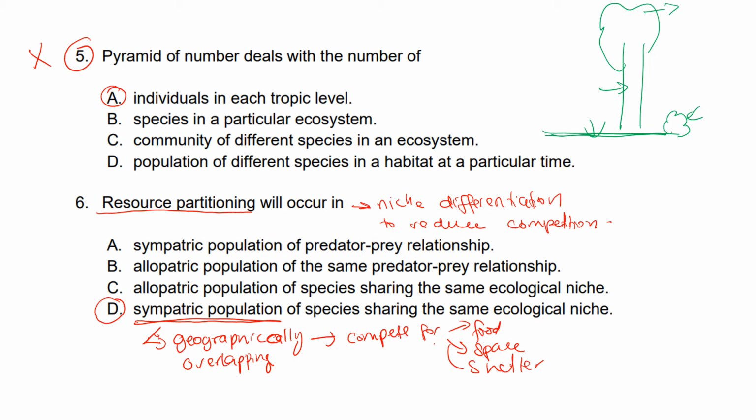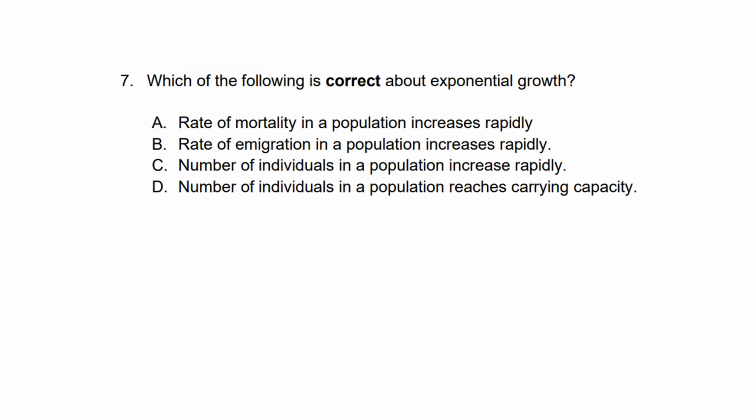Through resource partitioning, the competition between species will be reduced, because the different species will find different types of food because they inhabit different parts of that habitat. Question 7. Which of the following is correct about exponential growth? The answer would be C. The number of individuals in the population increases rapidly.